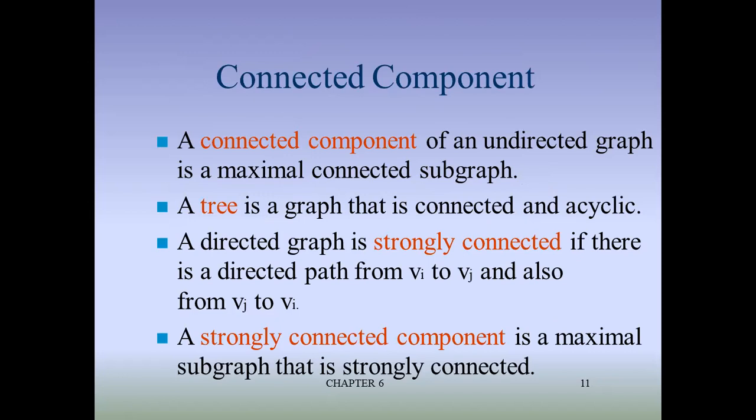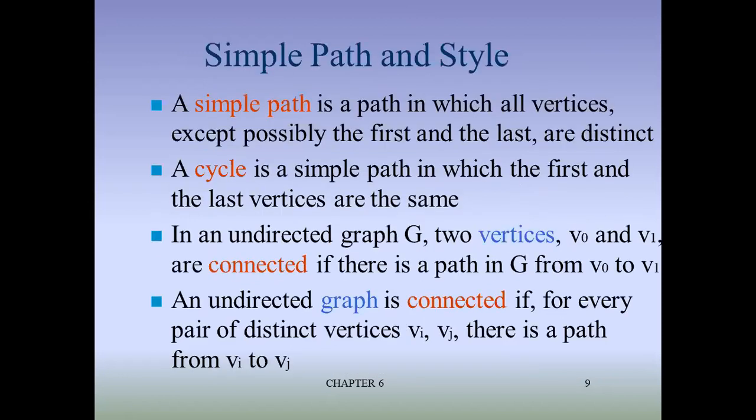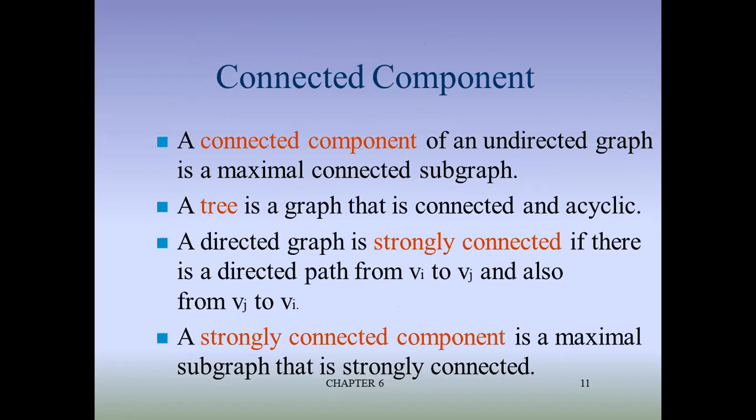A directed graph is strongly connected if there are directed paths from Vi to Vj and also from Vj to Vi. What did we see in the previous slide? In case of an undirected graph. Okay. Now we are discussing the case of the directed graph. When will a directed graph be called strongly connected? When there is an edge from vertex A to B and also an edge from B to A.